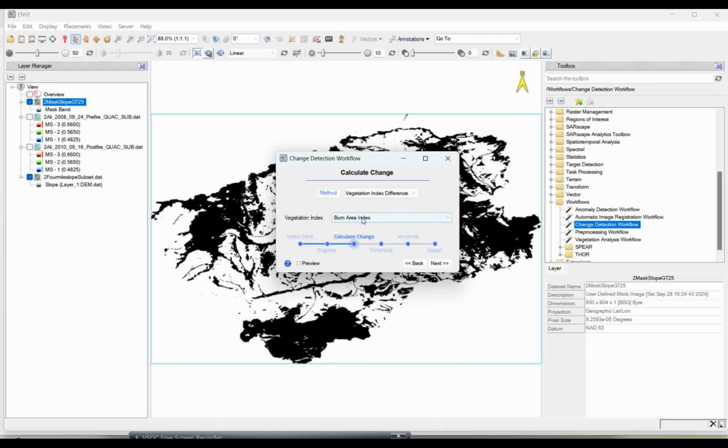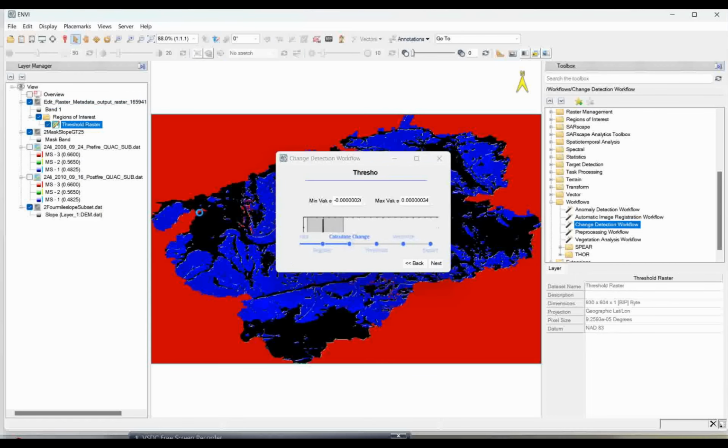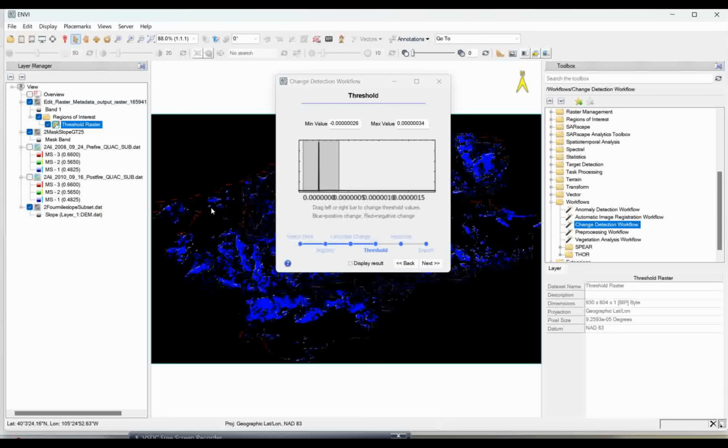Okay, now this one is ready. Now you can go with the next. You just see here the most burned area and mixed burned area. Now the value range is coming, and it is coming very low because of the range, so that is a low value, and that is why it is coming like this.